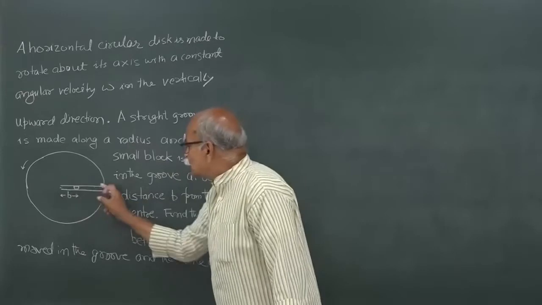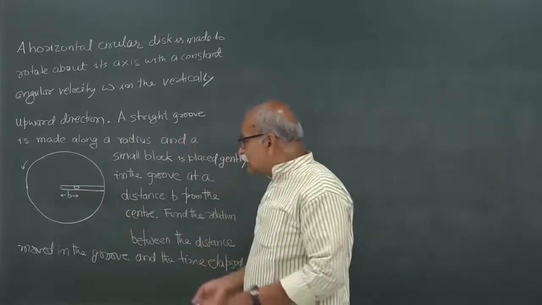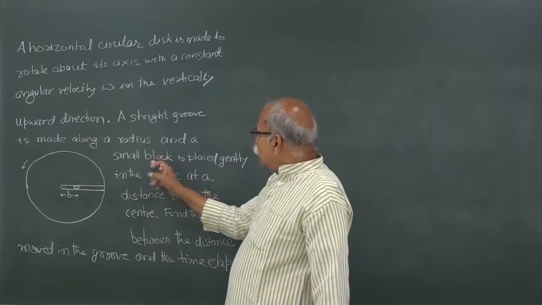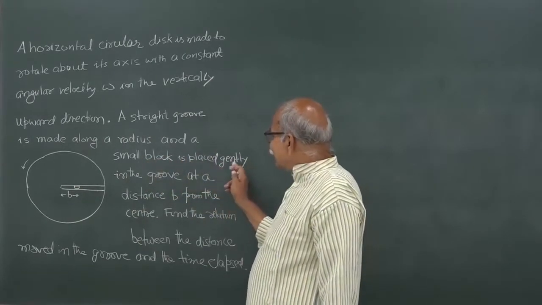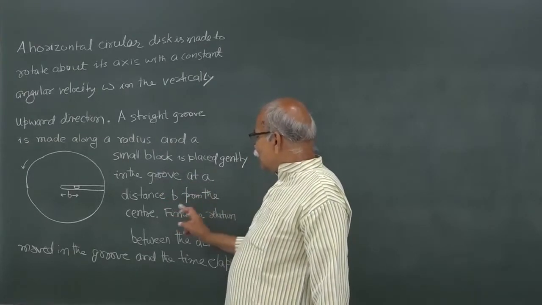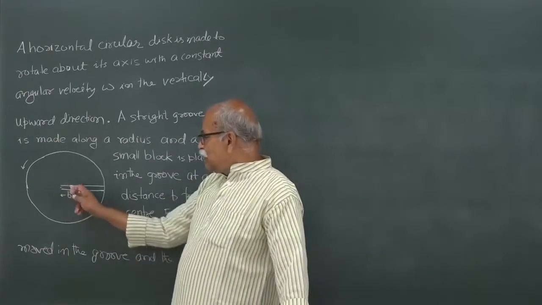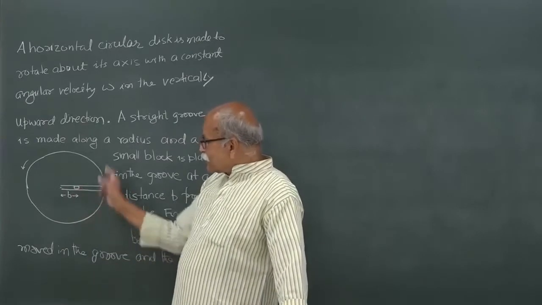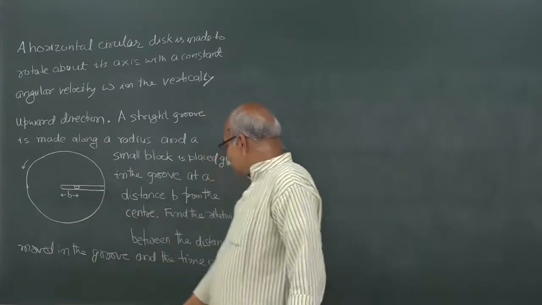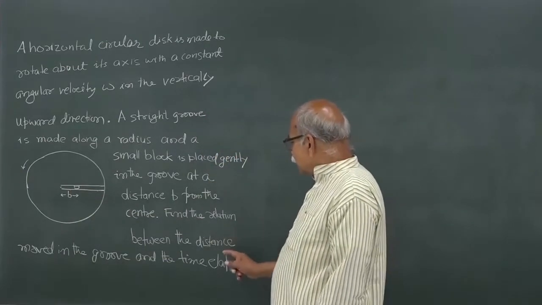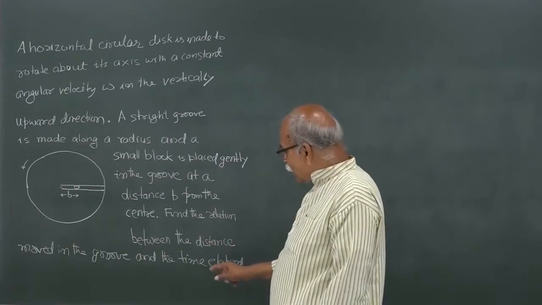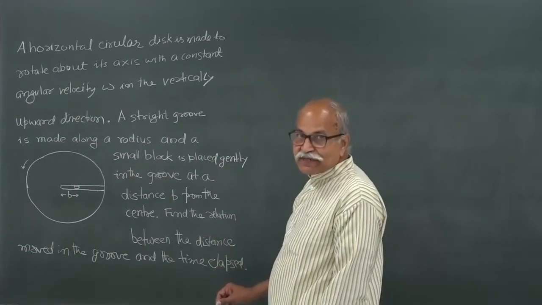A straight groove is made along a radius. This is a groove cut in this disc, and a small block is placed gently in the groove at a distance b from the center. So, at a distance b from the center of the rotating disc, remember, we gently place a small block here. Find the relation between the distance moved in the groove and the time elapsed. So, that is the question.